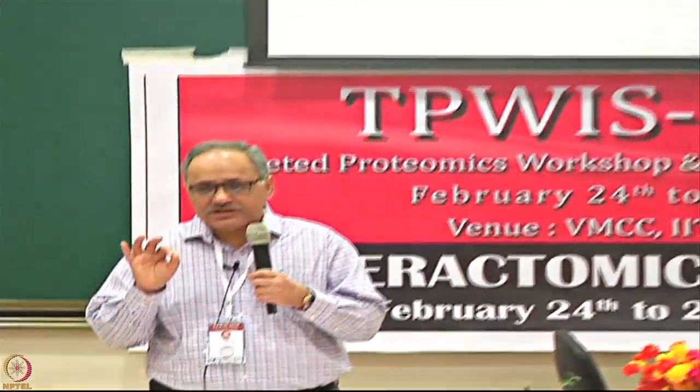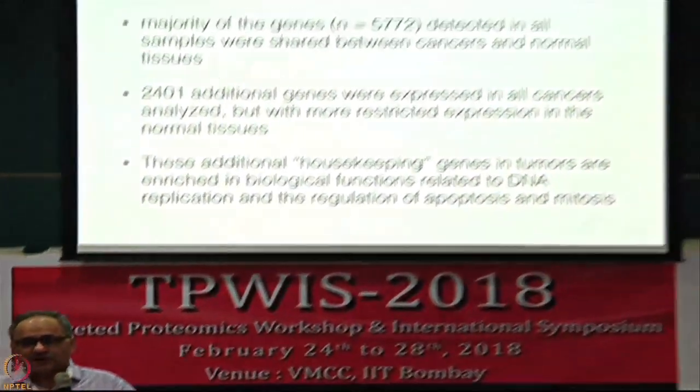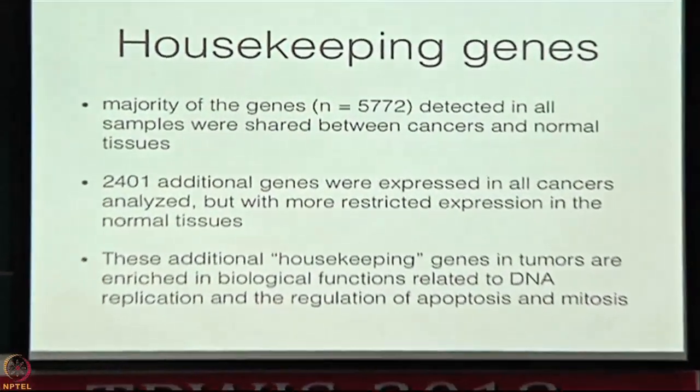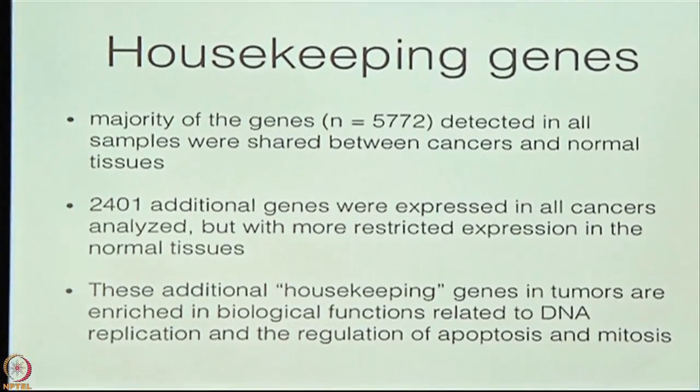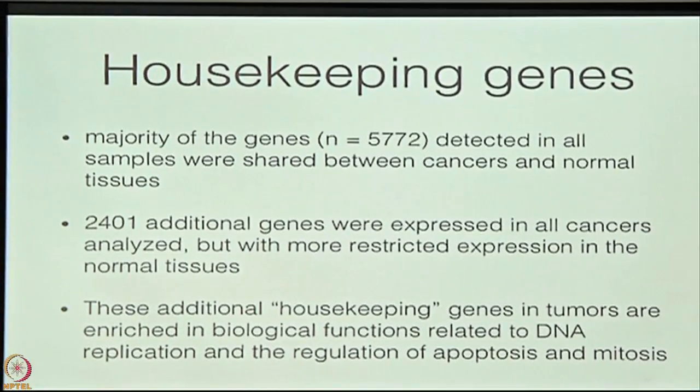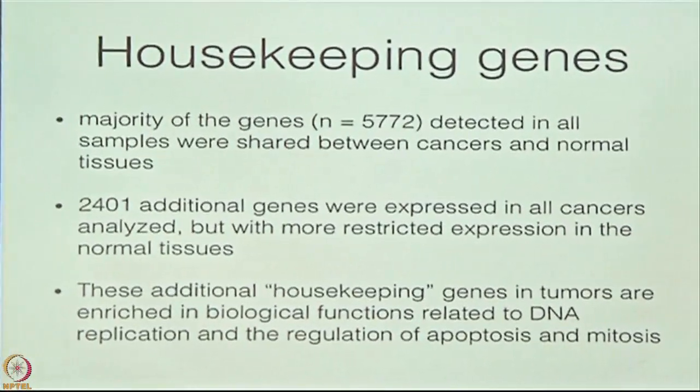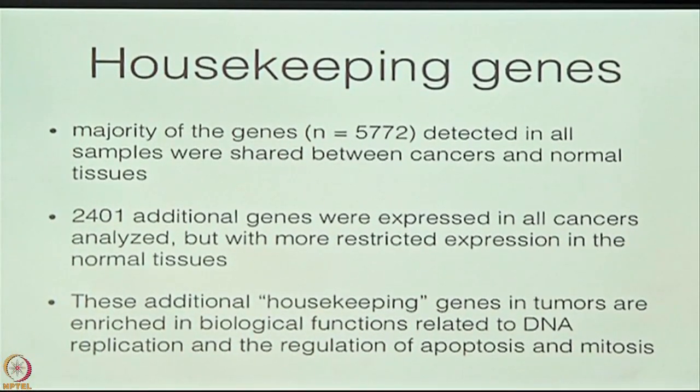The housekeeping genes are very important because they are increased in cancers, because they do all the activities looking after every cell. They are the same in every cell. Only because the cancer cell is multiplying very fast, they are more in the cancer cell. But what we can't forget is they are also present in normal tissues.